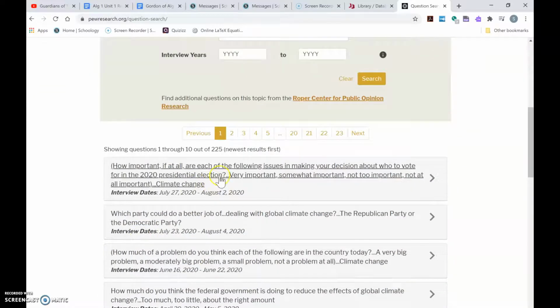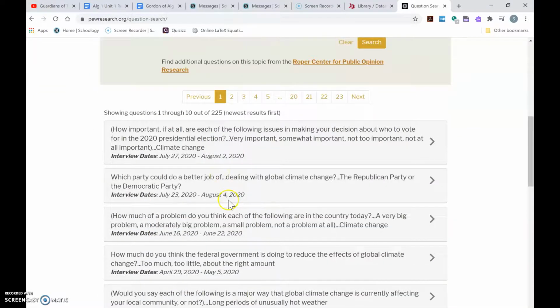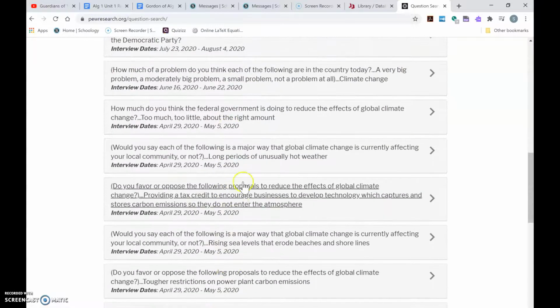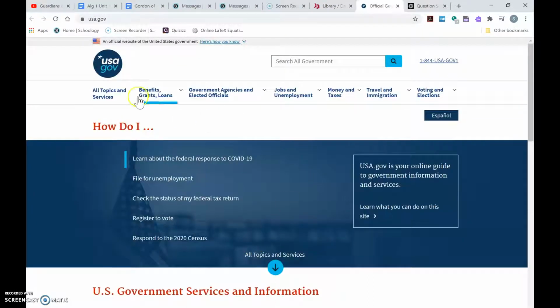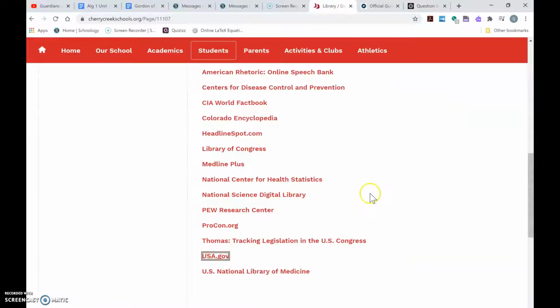Oh, here it is down here. So you can sort of see what some of the polling data is around climate change. Okay, another place you could look is just USA.gov. This is just the United States government, federal government databases. So there's a bunch of stuff in here you could look through.